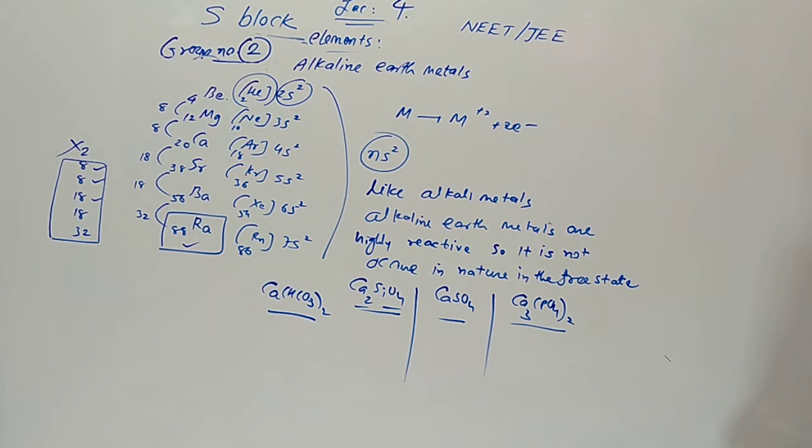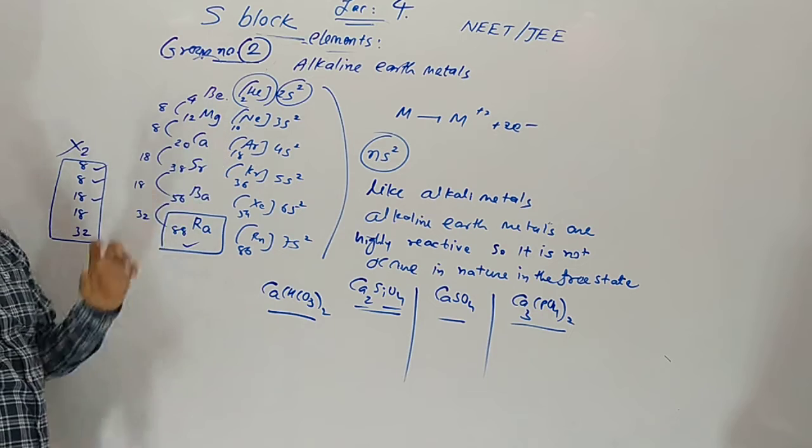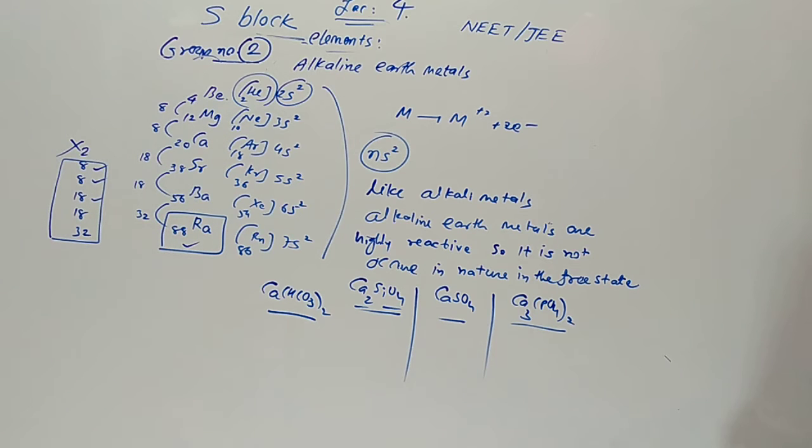Why are these elements called alkaline earth metals? What is the reason?